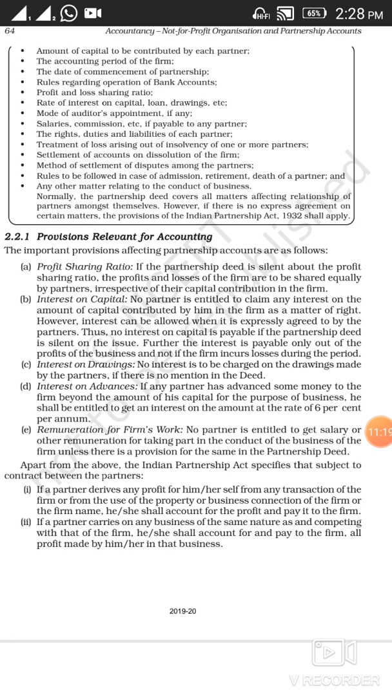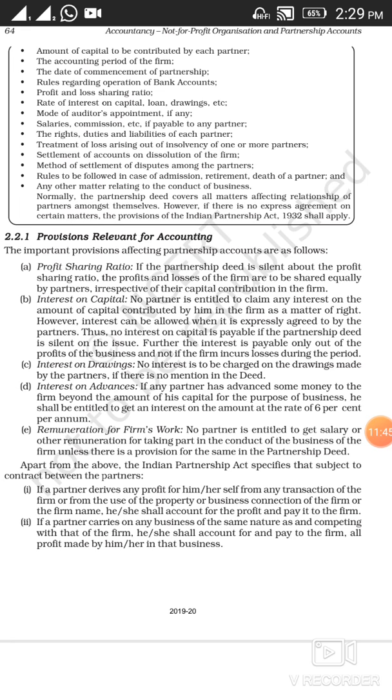Then mode of auditor's appointment, if any, how they are going to appoint the auditor, who is going to check the accounts of the business. Salaries, commission, etc., if payable to any partner. Yes, if it is mentioned in the deed that commission or salary will be given to the partner, then it will be written over here.